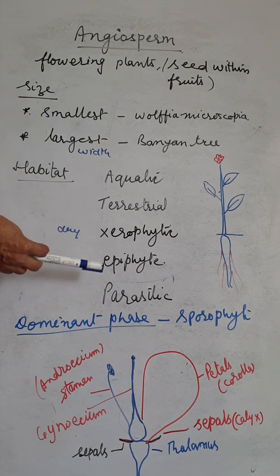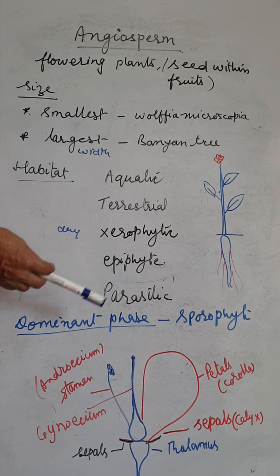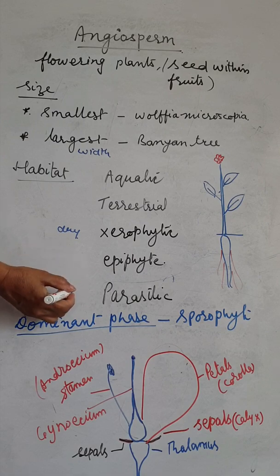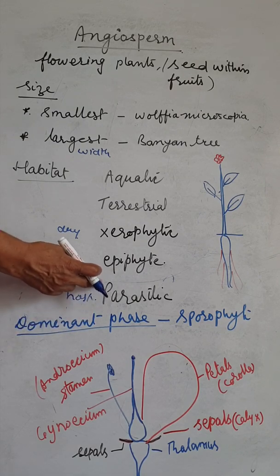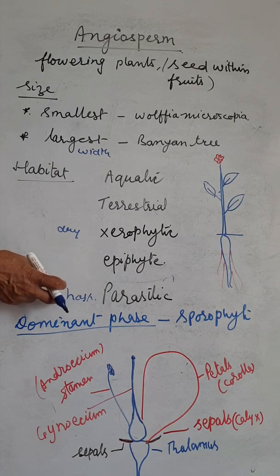Parasitic means the plant which grows on another plant. The plant on which it grows is called the host plant. So from the host plant, the parasite gets the nourishment. For example, cuscuta. Epiphytic plants, as said, just grow on the other one.